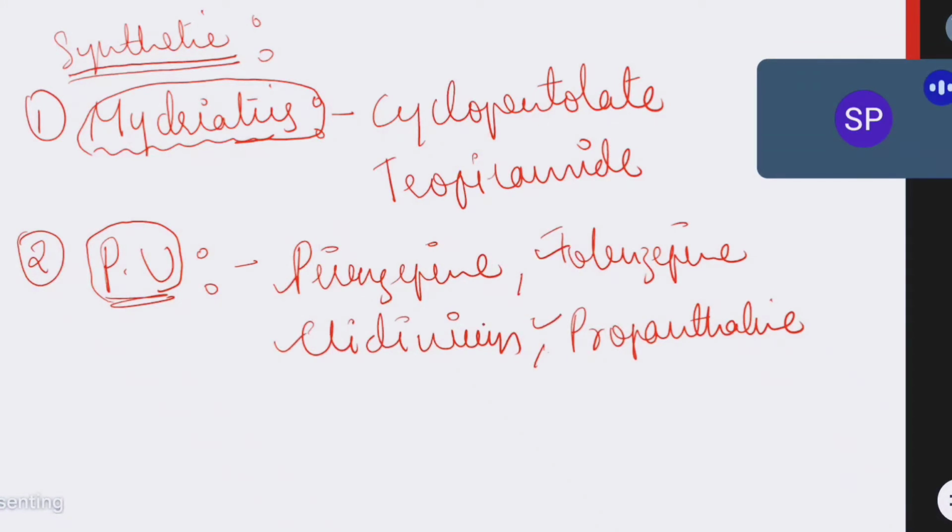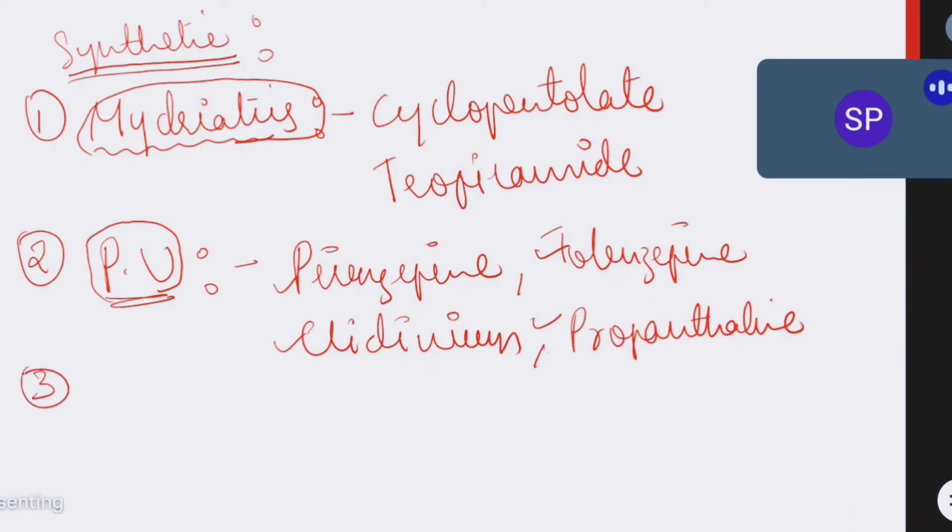So these drugs are used for peptic ulceration. In previous days these anticholinergic drugs were used very commonly, but nowadays we are not using them. We have proton pump inhibitors, anti H. pylori antibacterial drugs, and antacids, which are effective drugs. So we are not using these, but in classification we have to study them.